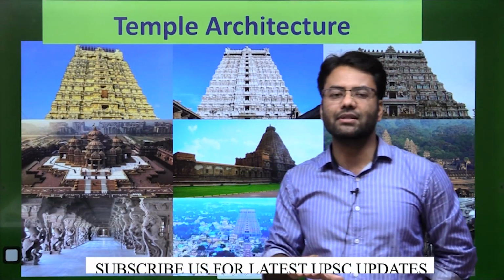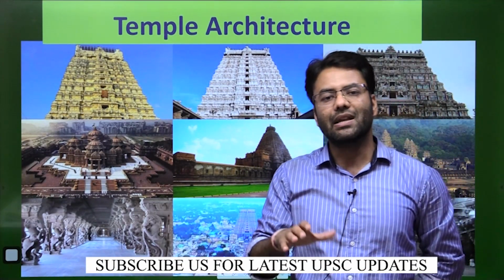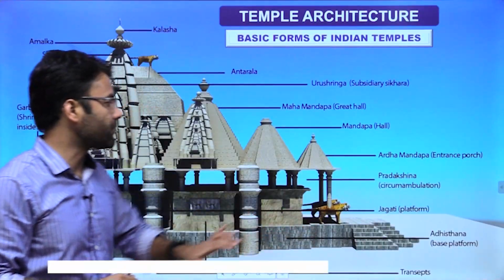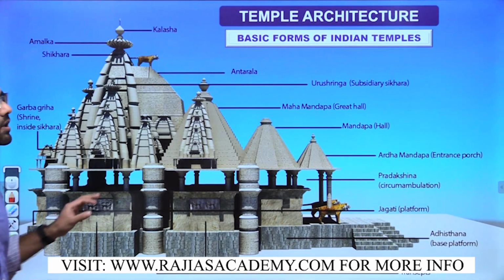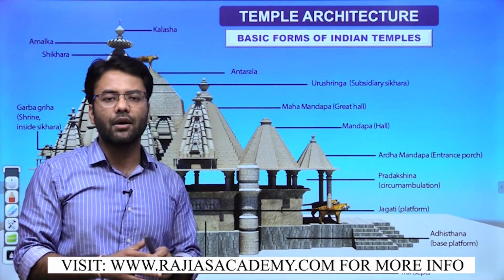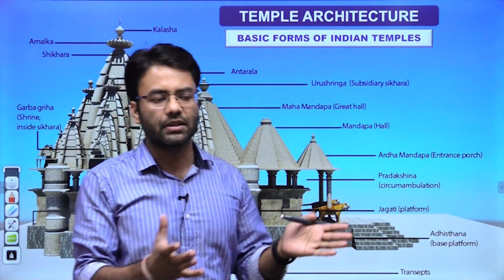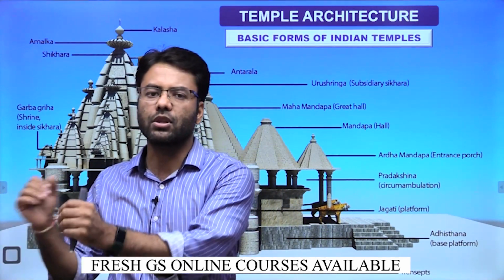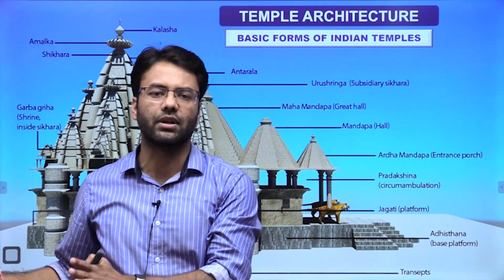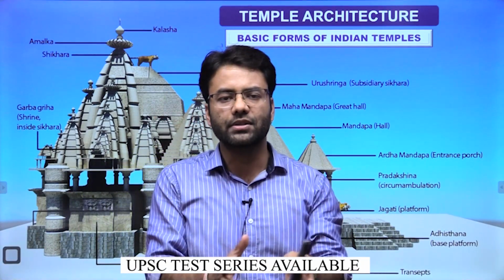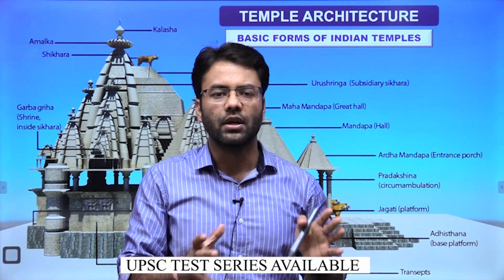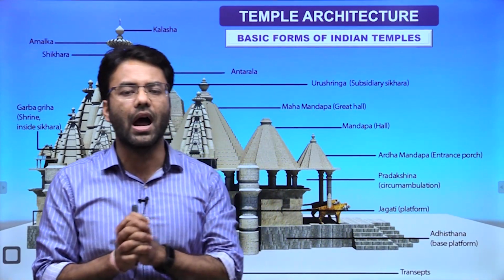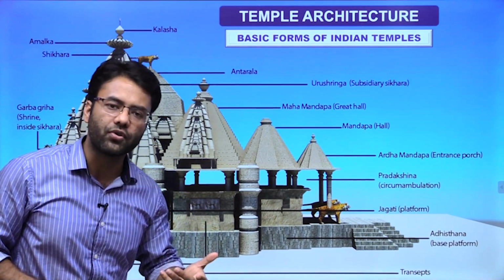Before I start discussing all those temples, let's cover the basic features of temple architecture. We will first discuss the common features. In India, you mainly have two types of temple architecture: the Nagara style, that is the North Indian style, and the Dravida style, that is the South Indian style. In between, we have a third style called the Vesara type, which is basically a mixture of both the Nagara and Dravida styles. So let's discuss the common features first.